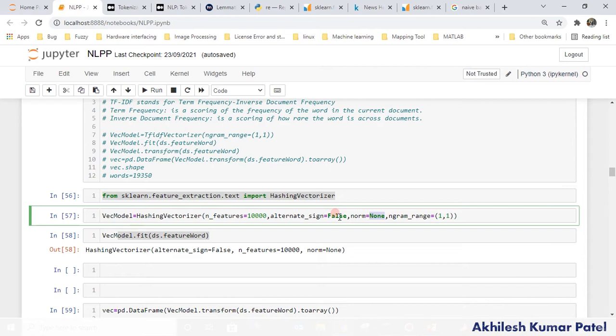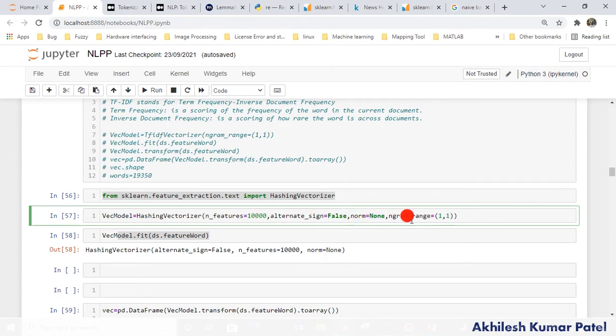Why do I need positive values? Because I am going to use chi-square in the next step to remove the redundant features. That is feature selection. I want some important features only. I don't want all features from there. So from 10,000 I will remove 9,000, and only 1,000 features I will use. That is a part of feature selection. In chi-square it always uses positive features, not negative features. That's why alternate sign is false. I don't want to normalize also.